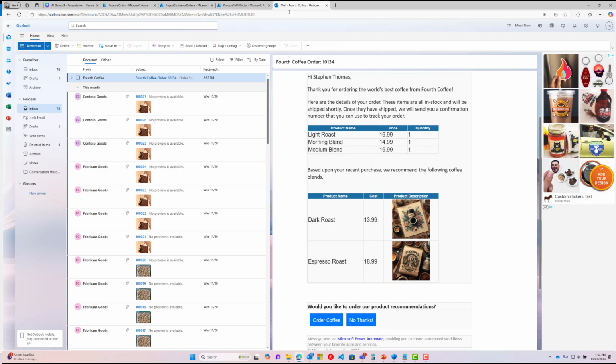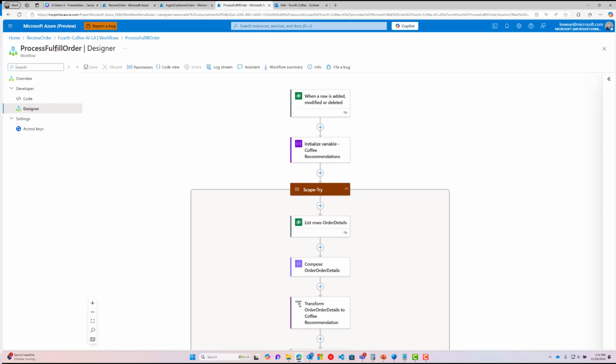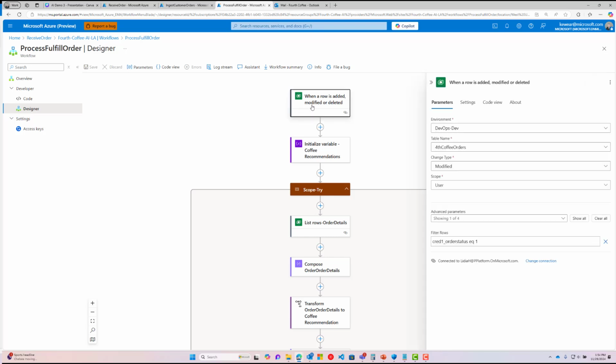Now, what does that look like? How did we build out or get these recommendations? Here we've got another workflow, and it's called fulfill order. What this is going to do is look for updates to the orders table that we were manipulating previously.